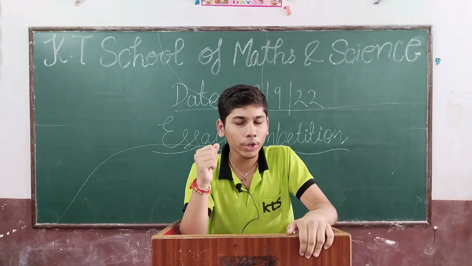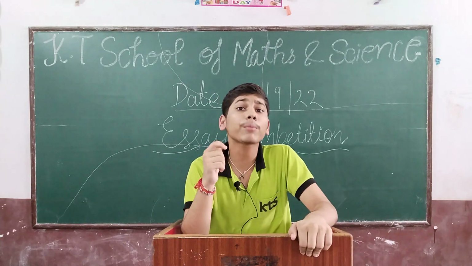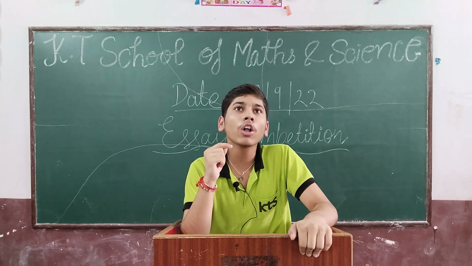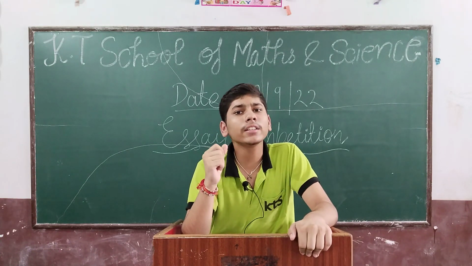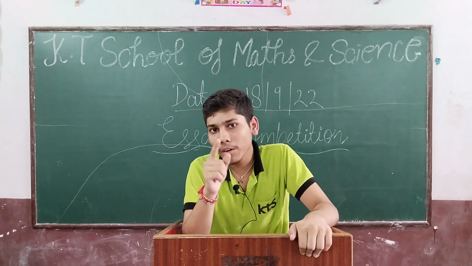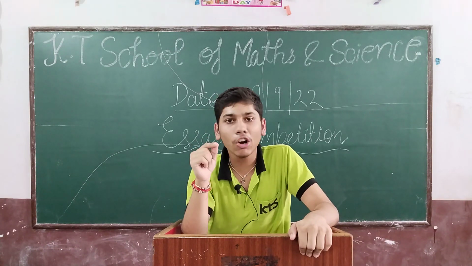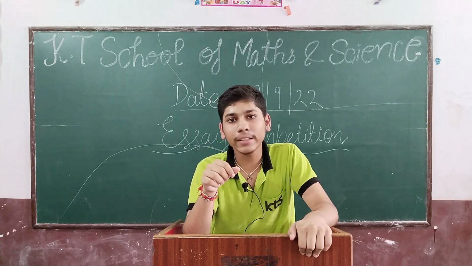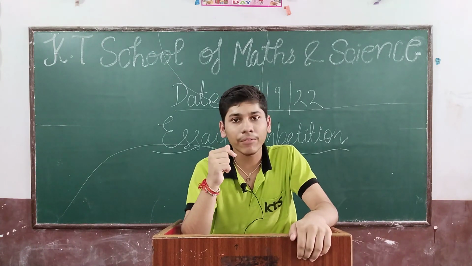So now I am going to tell you the chemical properties of metals. First, when metals react with oxygen, they form basic oxide or neutral oxide. So by this we can identify that the substance is definitely a metal.